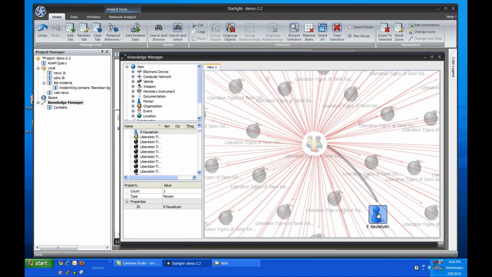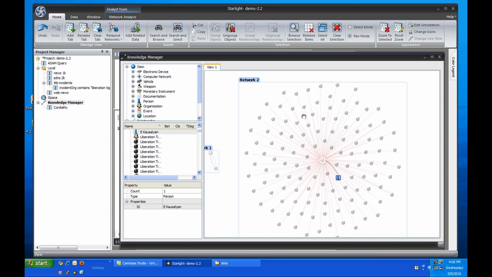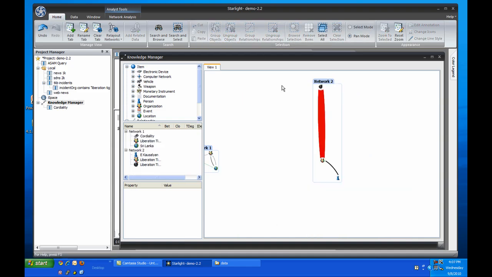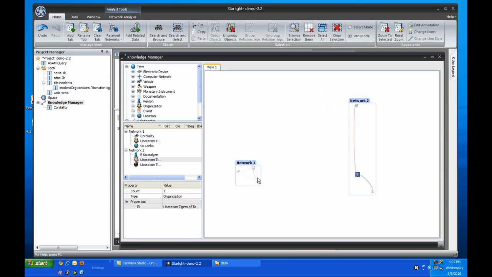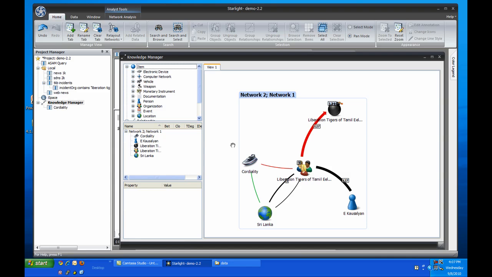This is a little more detail than I need at the moment, so I'll group these down and join the new LTTE icon with the other one. I've also cleaned up the chart a little bit by having Viz lay it out again.